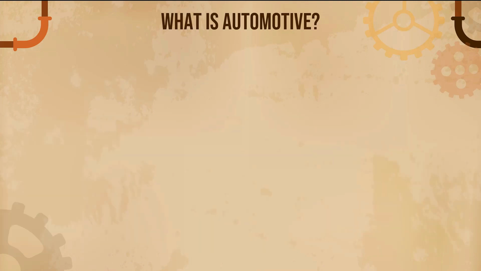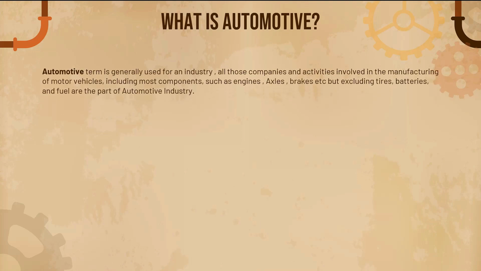A lot of people have a lot of confusion about what an automobile is or what an automotive is. So let's understand. The term automotive is generally used for an industry, unlike automobile. All those companies and activities involved in the manufacturing of motor vehicles, including most components such as engines, axles, brakes, etc., but excluding the tires, batteries and fuel, are part of the automotive industry.